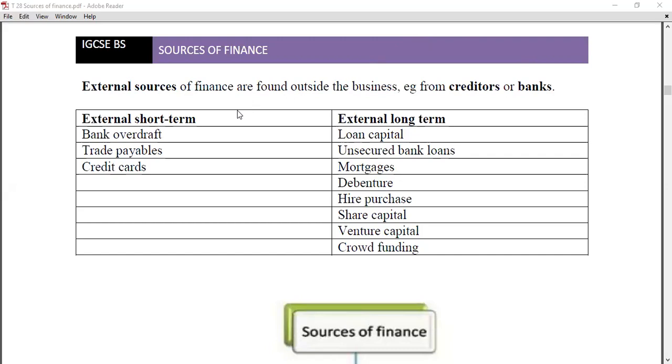Especially if you're working in the future, if you want to work in a financial department or the accounting department, you should definitely know what the available sources of finance are in a business organization, coming from external funds.